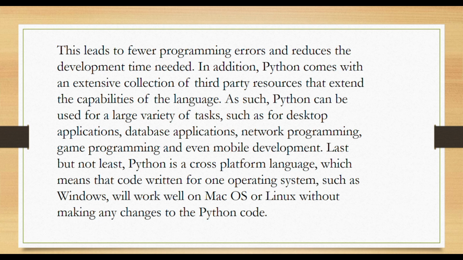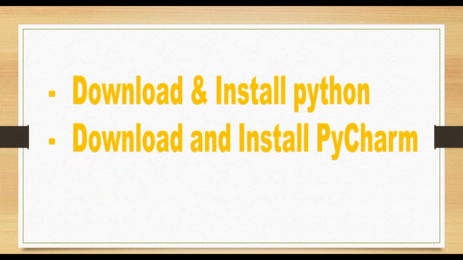In addition, Python comes with an extensive collection of third-party resources that extends the capability of the language. As such, Python can be used for a large variety of tasks, such as desktop applications, database applications, network programming, game programming, and even mobile development. Last but not the least, Python is a cross-platform language, which means that code written for one operating system, such as Windows, will work well on Mac or Linux without making any changes in our Python code. This is what we want and what we enjoy.